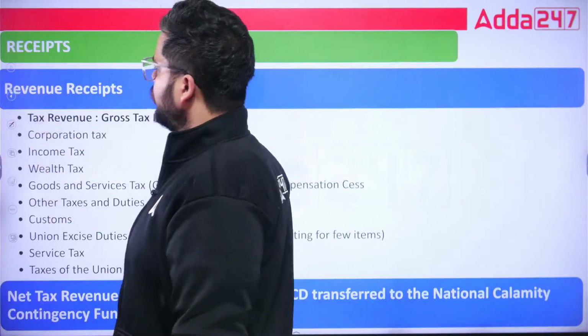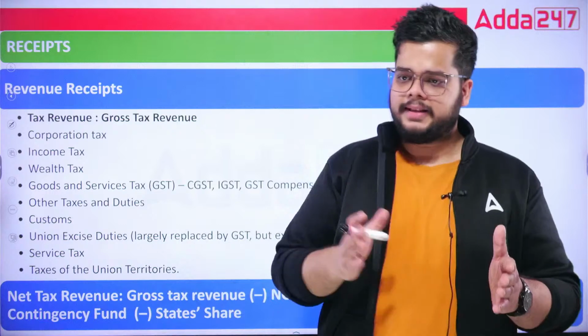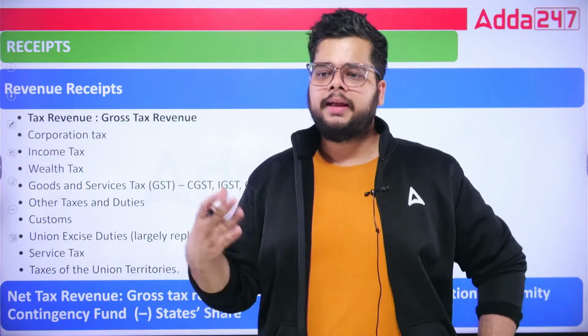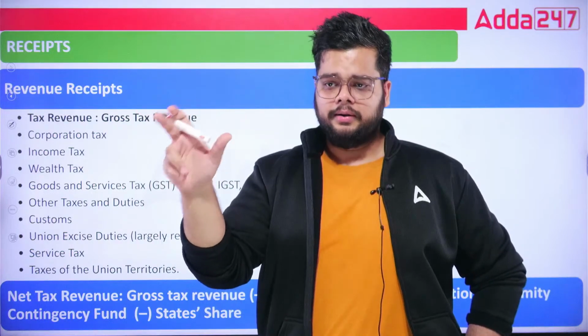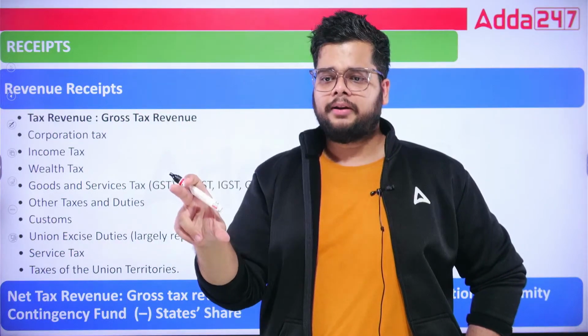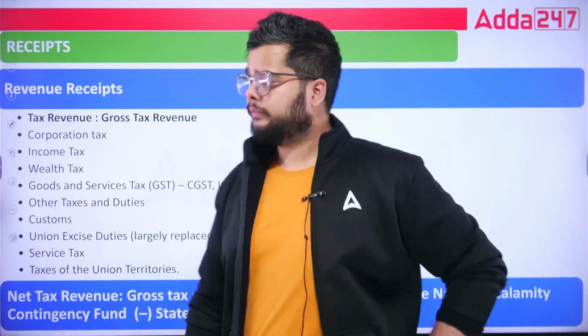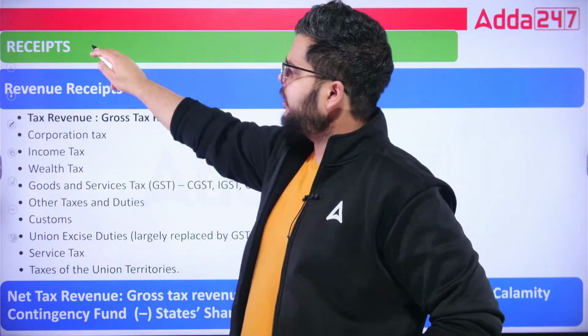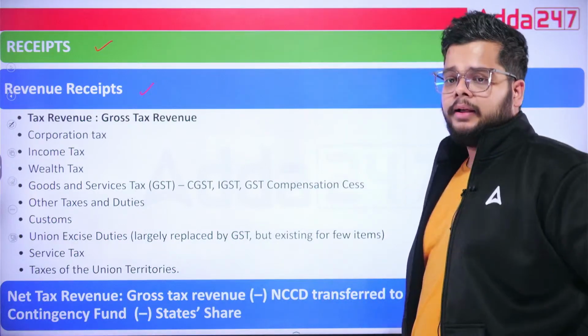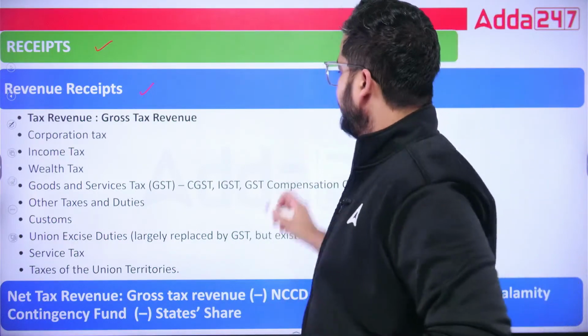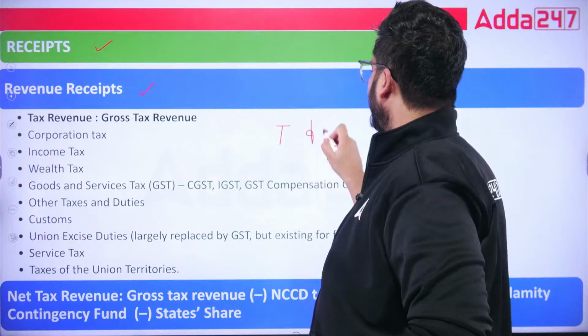Now we'll move on to the receipts part. In this session, we will be covering only the receipts part, whether it is the revenue account or the capital account. So in receipts, we have revenue receipts, and under the revenue receipts, we have tax and non-tax.